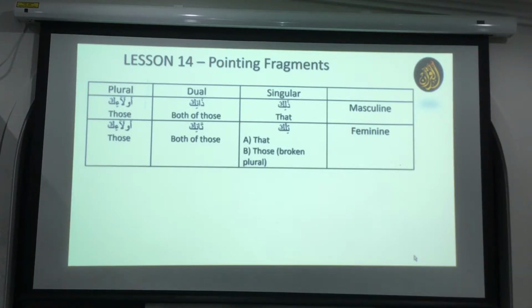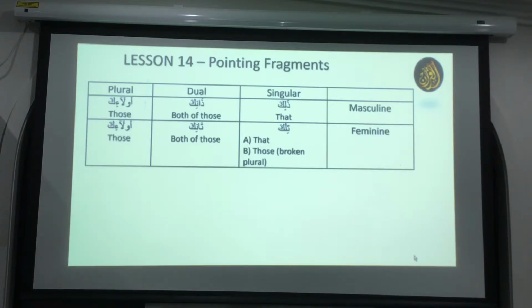But it could be, I'm not sure, okay? So anyway, we have to learn it. Dhanika and Tanika. Simple as that. So Dhanika means both of those, male; Tanika means both of those, female, the feminine. And Ulaika is for both masculine and feminine.